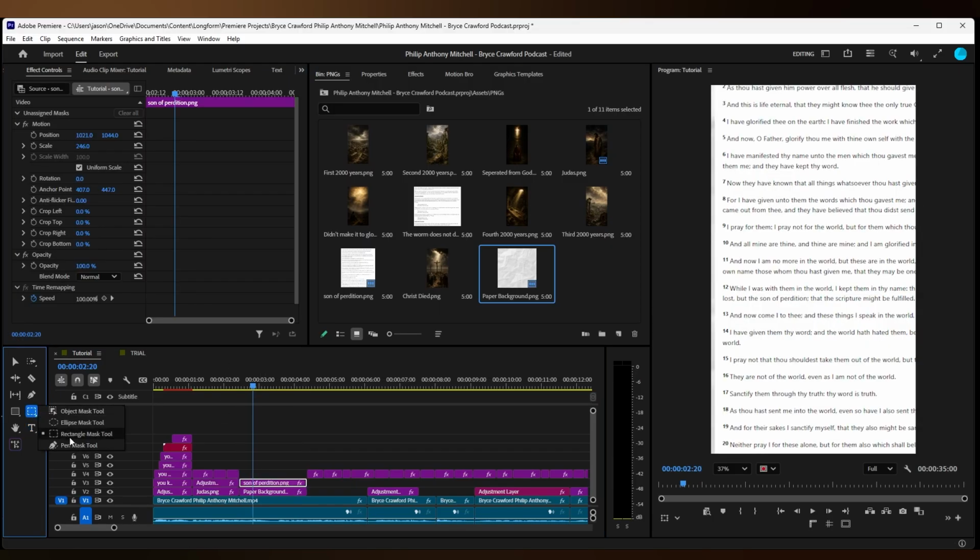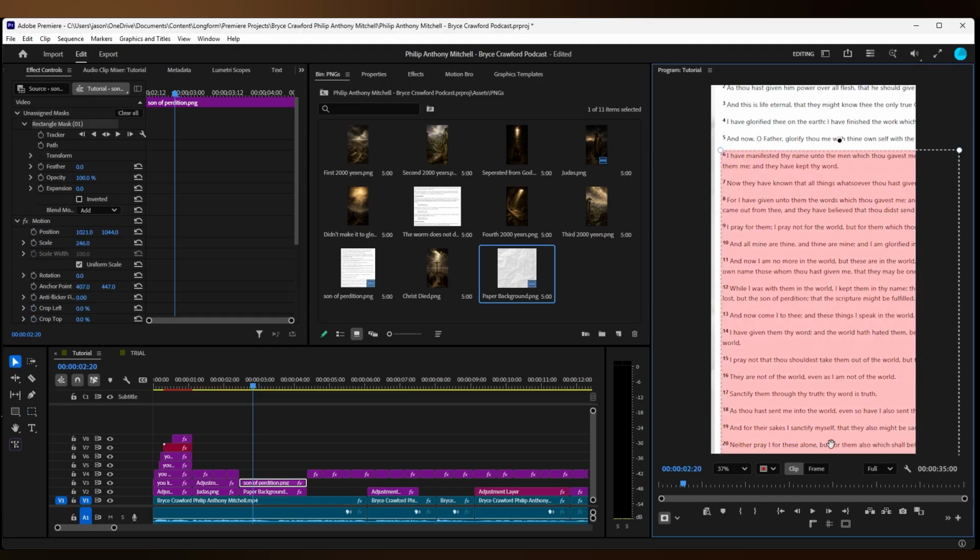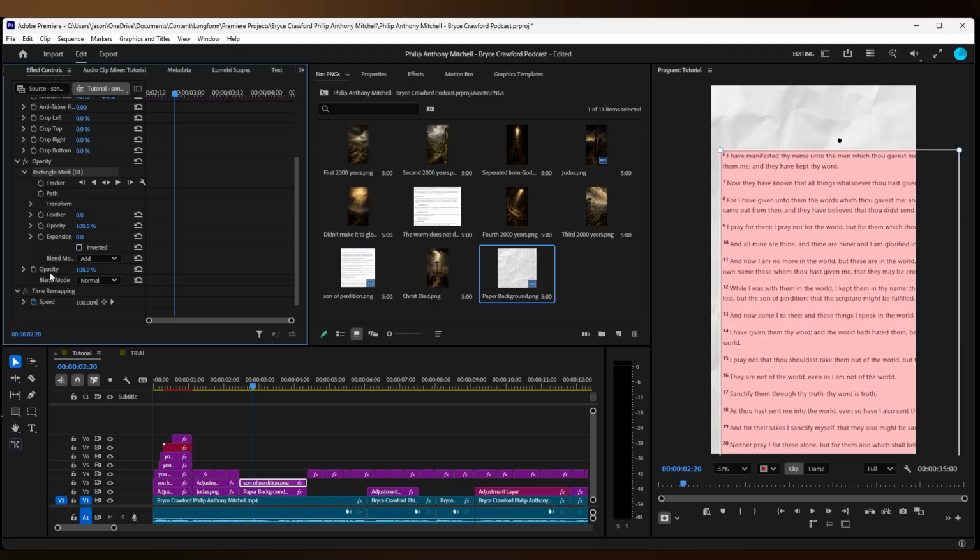Ensure the rectangle mask tool is selected. Now draw a box in the same way I do. Now place the rectangle mask inside the opacity section. Increase the feather.